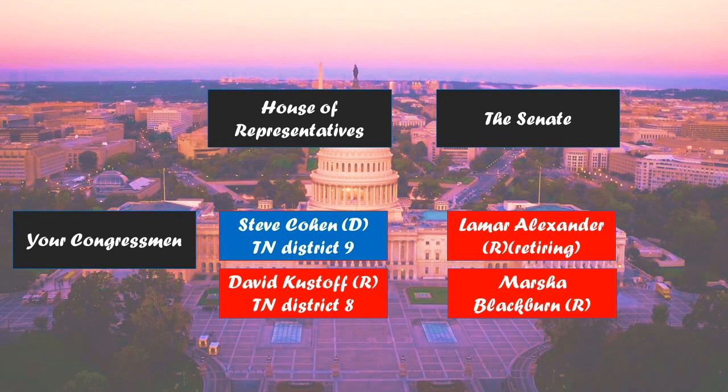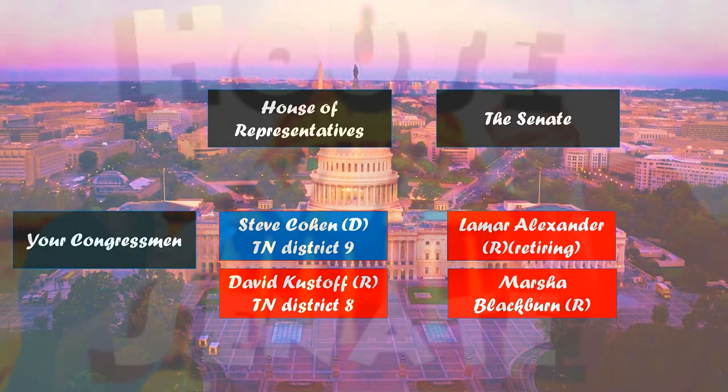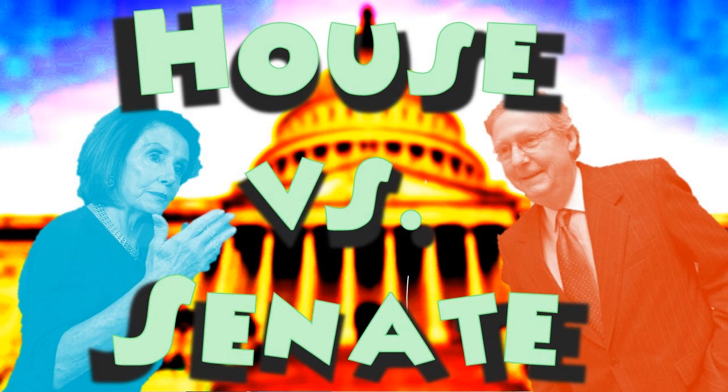So depending on your address, you should Google this and look up who your congressman is, but your congressman may be Steve Cohen, the Democrat from District 9, or maybe David Kustoff, the Republican from District 8. They are both going to be up for re-election in November, and they are both going to win their elections incredibly easily.